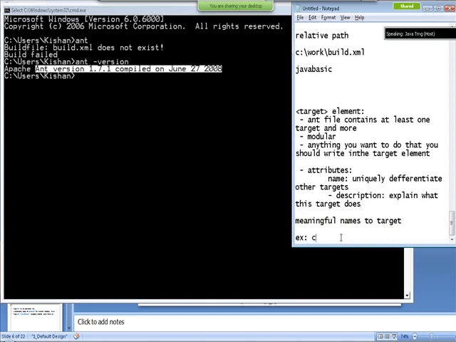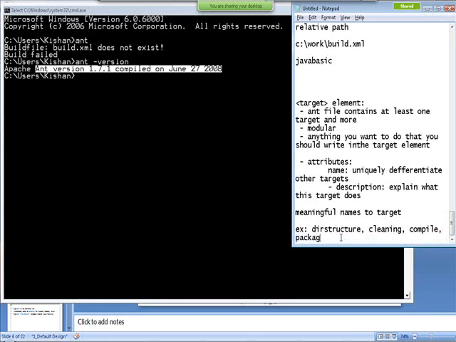For example, you can say creating the directory structure, you can say dir structure, or you can say cleaning the existing directory structure, or you can say compile, you are compiling the Java program, or you can say package, creating the package structure. So anything, try to give some meaningful names. Whatever names you would like, you can give, but give meaningful names to the target so people can easily understand what exactly it is doing.